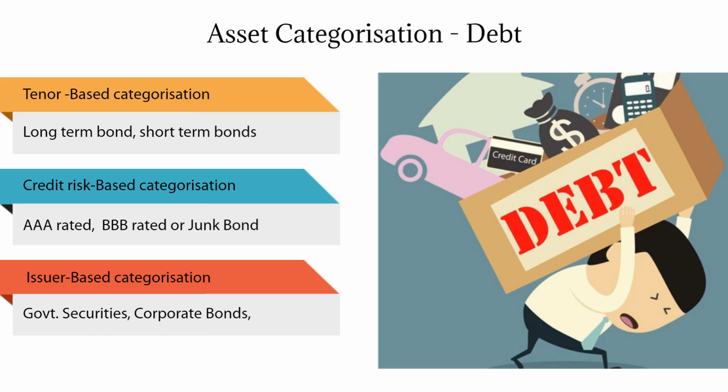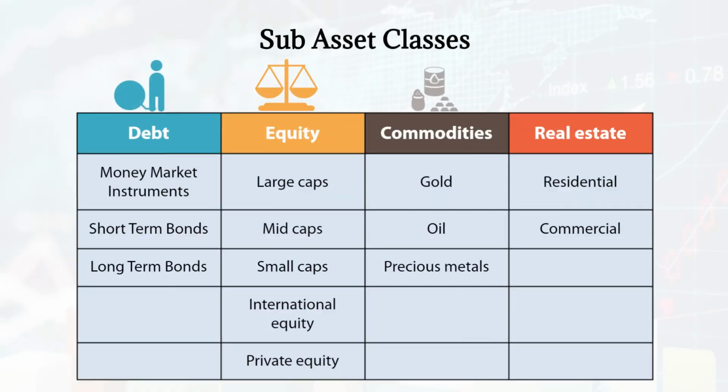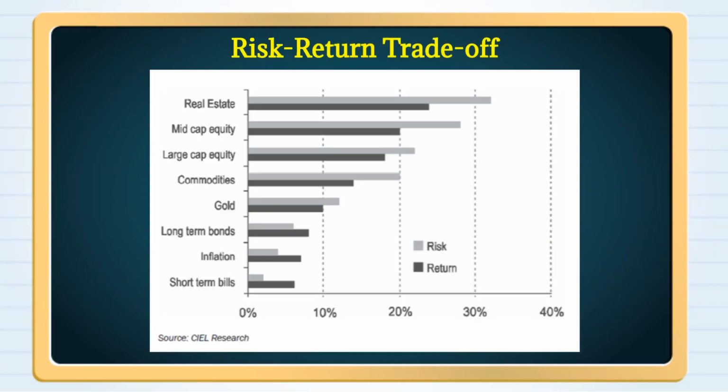Within each asset class, there can be subcategories. While each of these categories are impacted by the same broad factors, there can be nuances which differentiate the returns and risk and create possibilities to benefit from diversification. The risk-return trade-off refers to the need for bearing higher risk in order to earn a higher return.